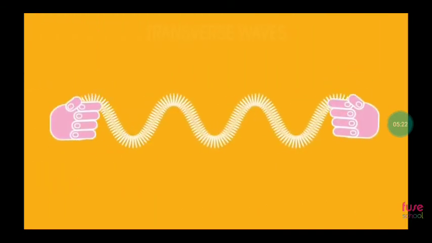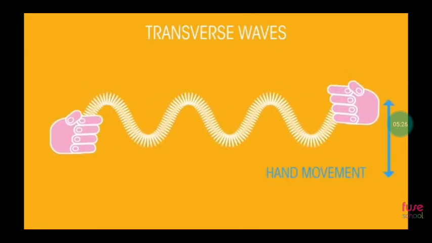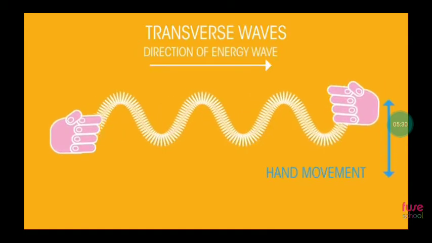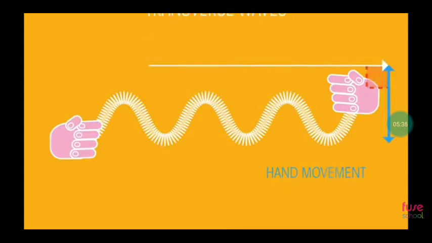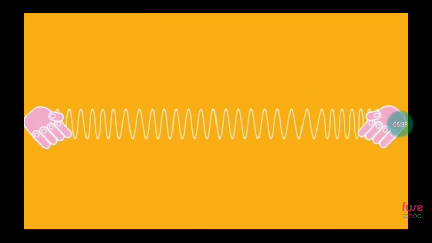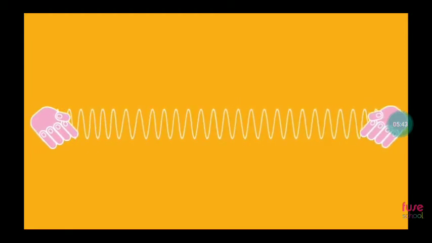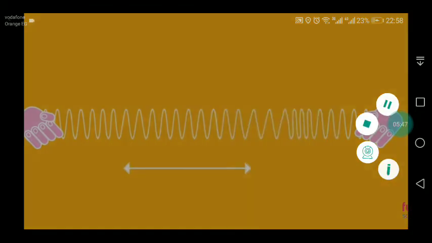The other type of wave is the transverse wave. Observe here, the particles move perpendicular to the direction of wave propagation, at an angle of 90 degrees. It consists of the highest point, which is called the crest, and the lowest point, which is called the trough. So it moves perpendicular to the wave propagation, as you can see here.